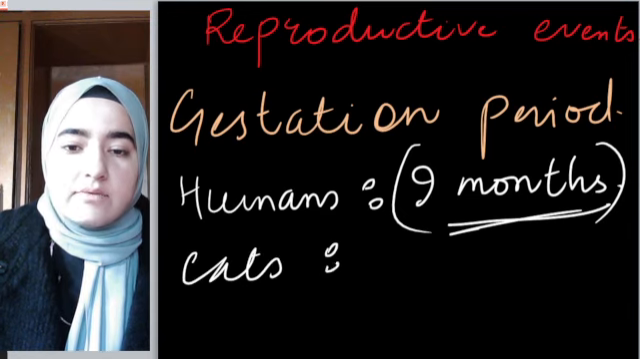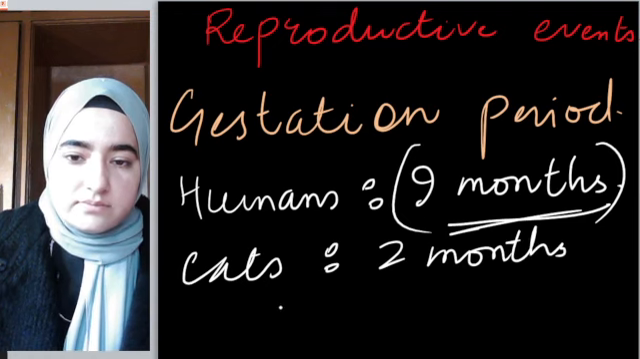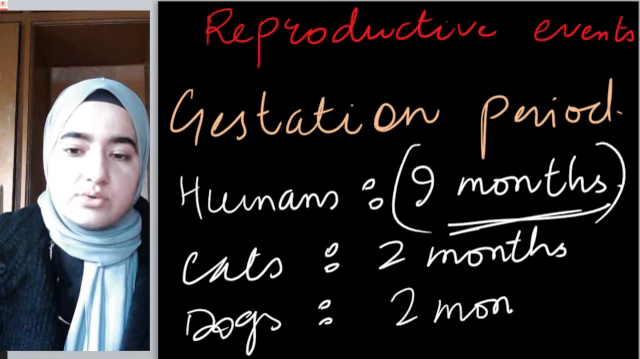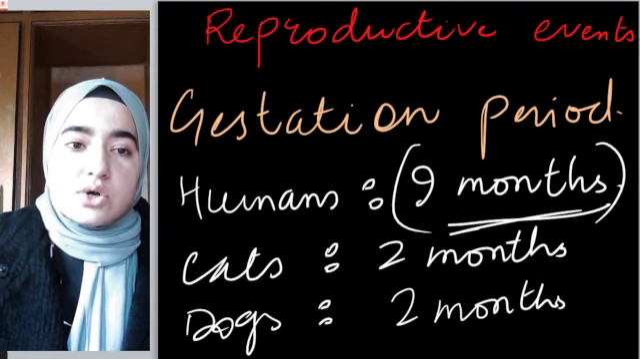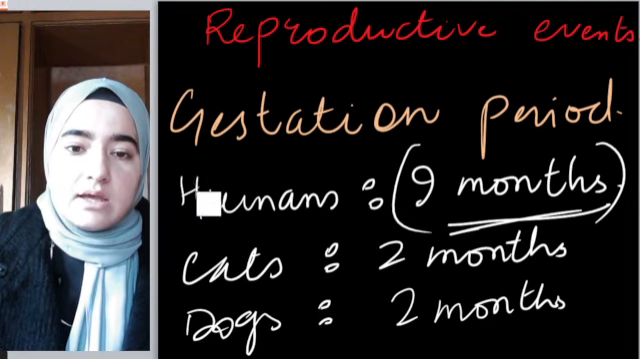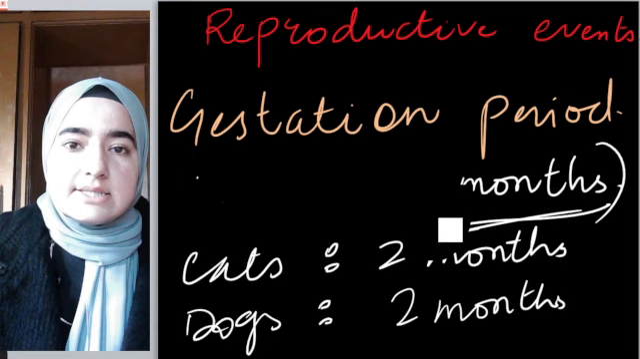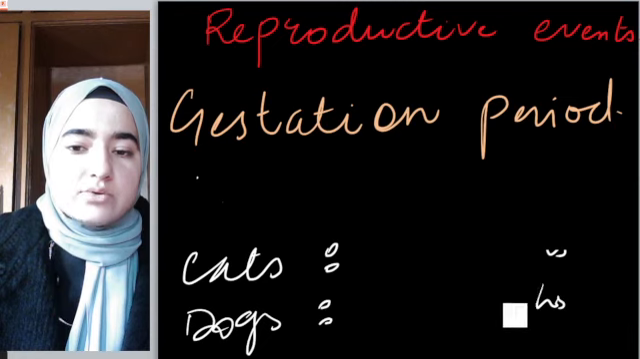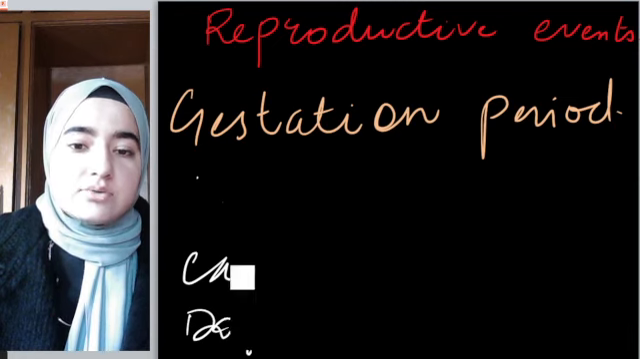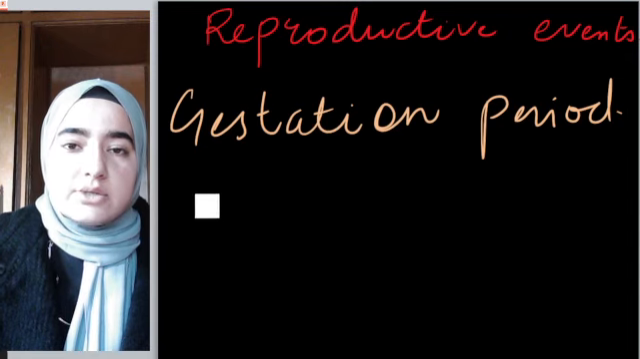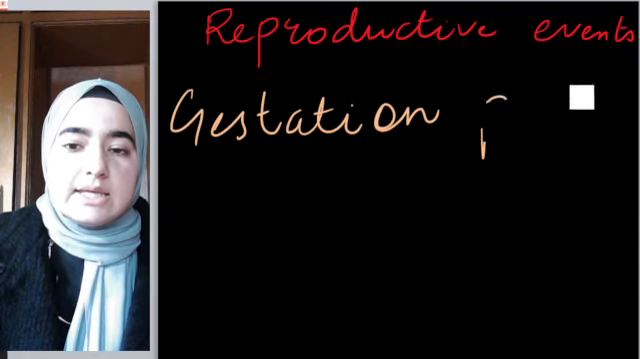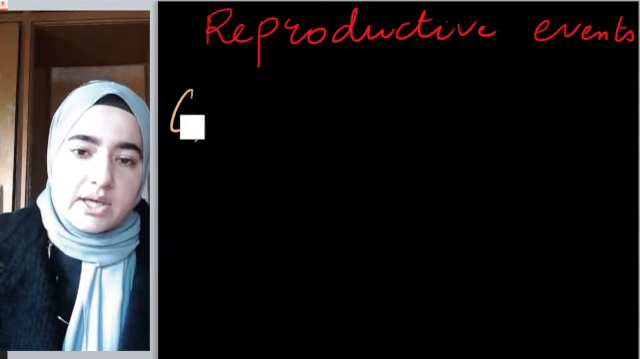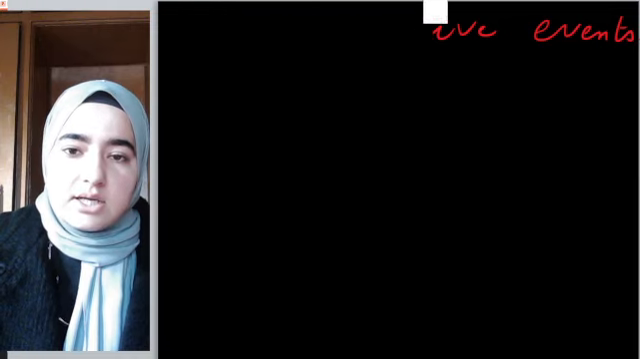Talking about cats, they have a 2 months gestation period. Talking about dogs, the gestation period is approximately 2 months, right? Talking about horses, it's 11 to 12 months, approximately 1 year. And talking about elephants, it's about 22 months, that's approximately 2 years, right? Not a joke. Gestation period is the period for which the female keeps her young ones, offspring, inside her body. Okay, I hope this concept is clear, right?